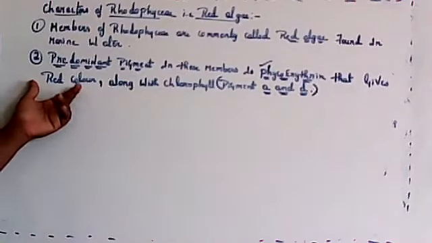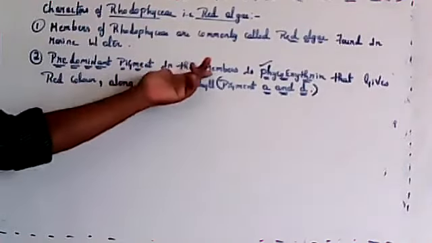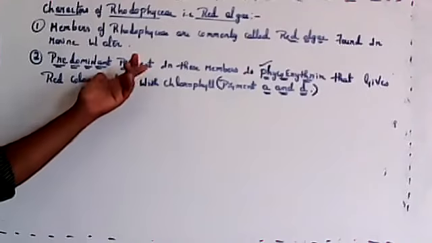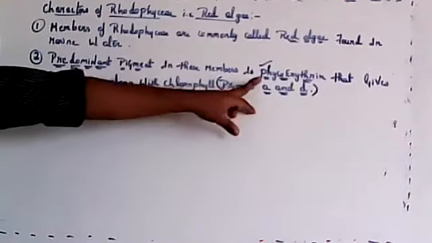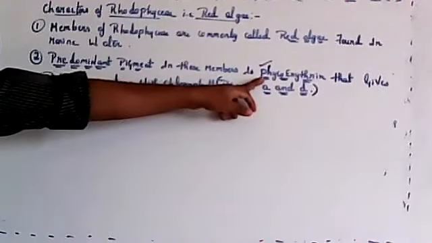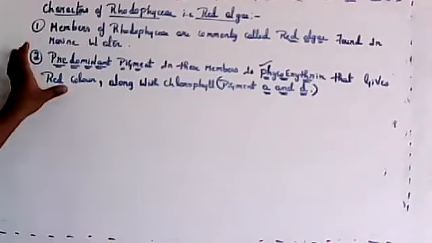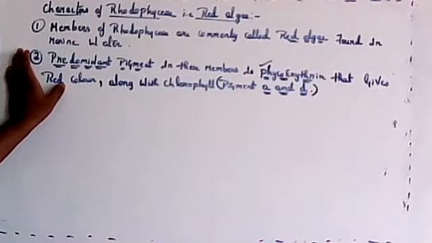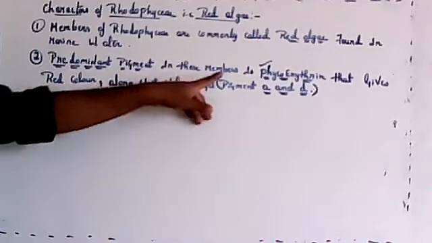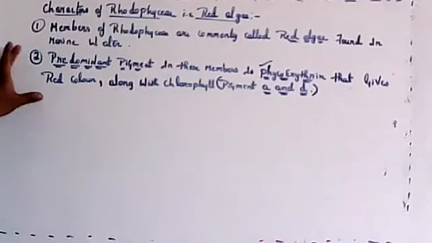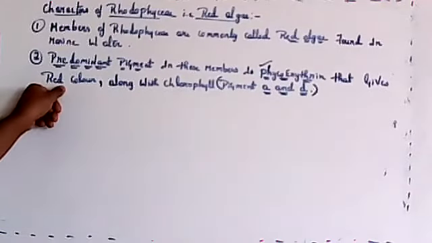In exam, if they ask what is the predominant pigment in members of Rhodophyceae, the predominant pigment in red algae is phycoerythrin. This phycoerythrin will give red color to the algae, so that's why it is classified under red algae. Also in your assignment, I think one question is based on this pigment. Just check and write the correct answer for that. The predominant pigment is phycoerythrin along with A and D.